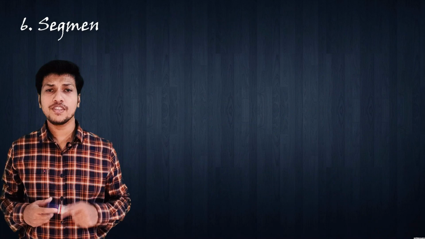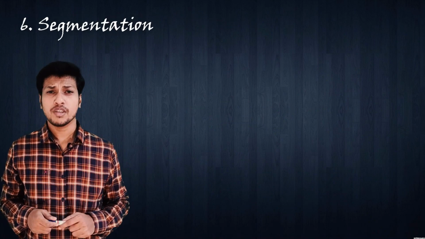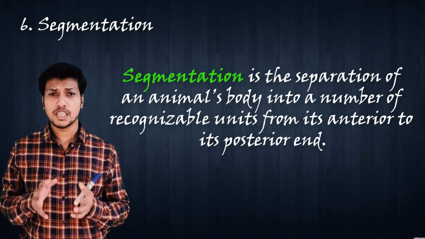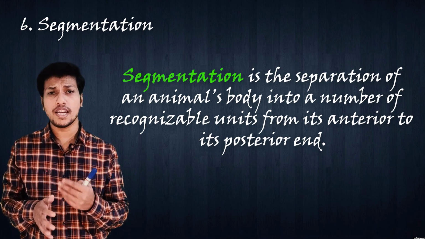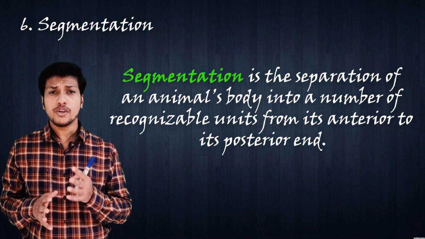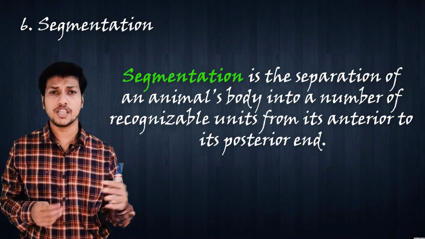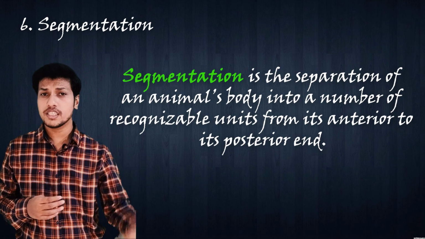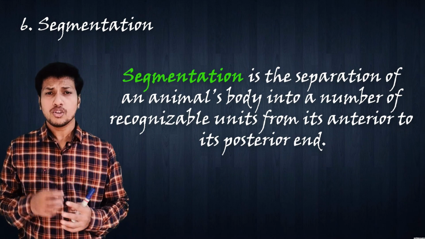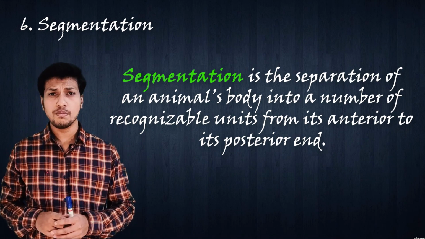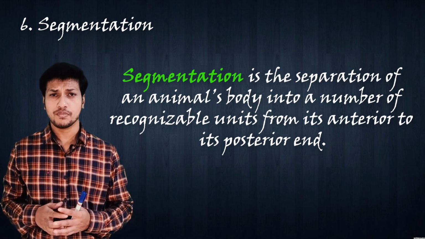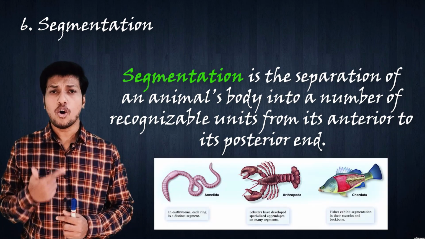The second last feature is segmentation. Segmentation is nothing but the separation and division of the animal's body into recognizable units from its anterior to posterior end. Like this is head, this is tail, like this. There are only three animal groups which show segmentation: annelid worms, arthropods, and chordates.